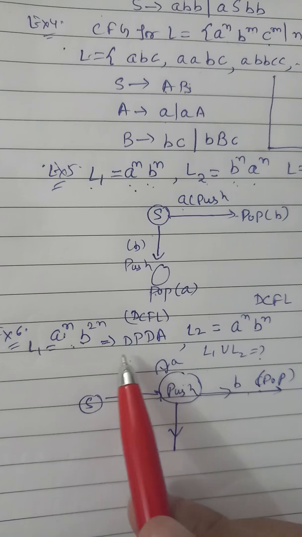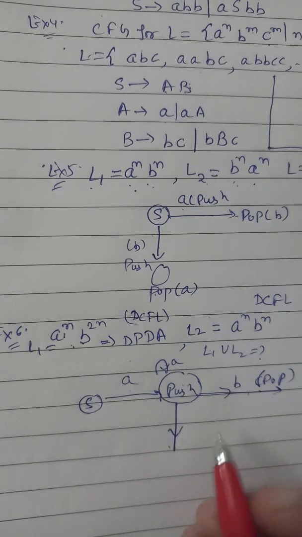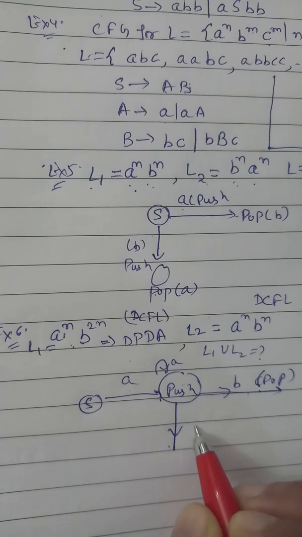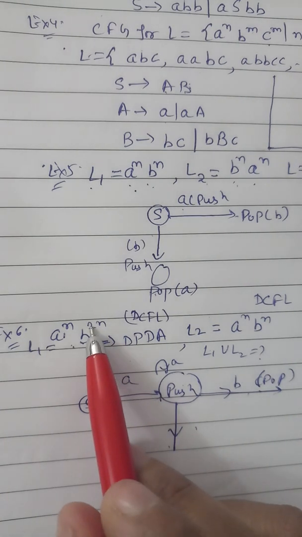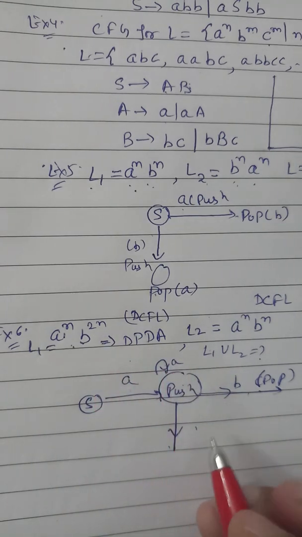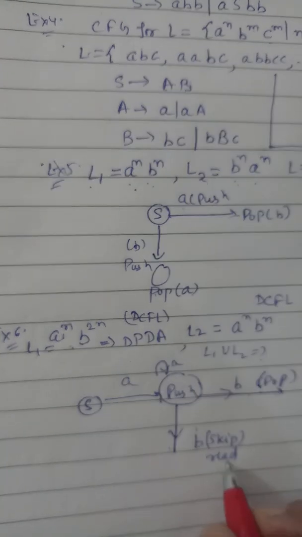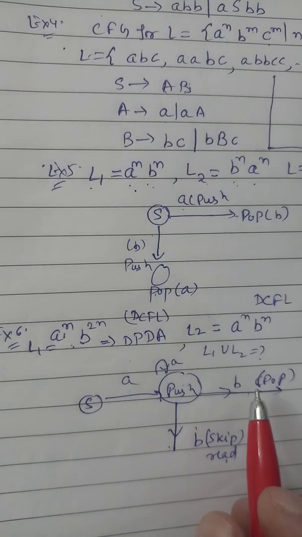And for L1 here we are also pushing A and popping B. Because here we took b to the power 2n, some B we are popping and some B we skip, or we can say read. We will read some B, and here we are popping some B.